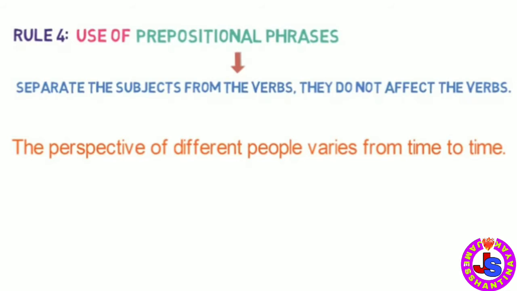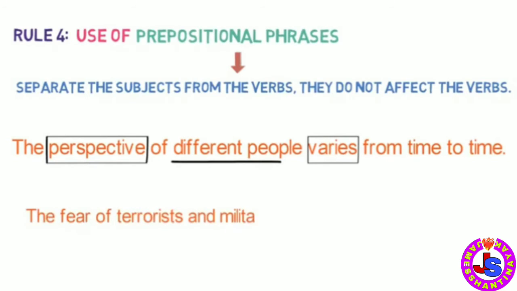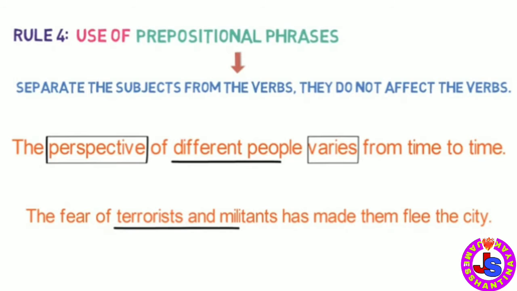Here we have ignored the phrase of different people and focused on perspective, which is singular in form. So we have used the verb varies, which is singular. Let's look into one more example of this kind. The fear of terrorists and militants have made them flee the city. Here we have ignored the phrase of terrorists and militants and focused on fear, which is singular in form. So the verb has is also singular. This is rule number 4. When the prepositional phrases separate the subject from the verbs, they do not affect the verbs.